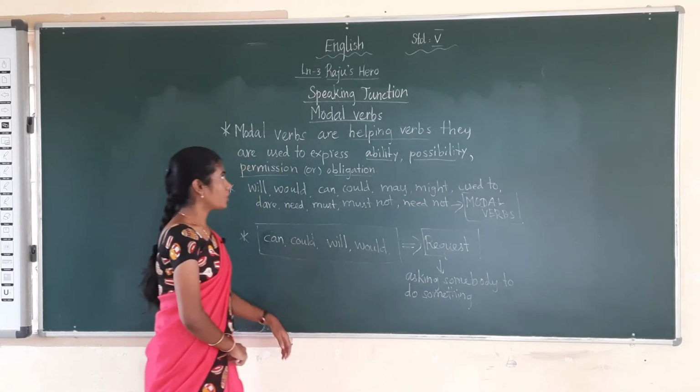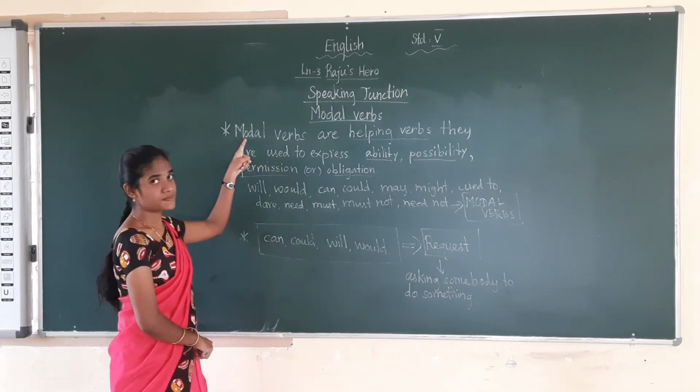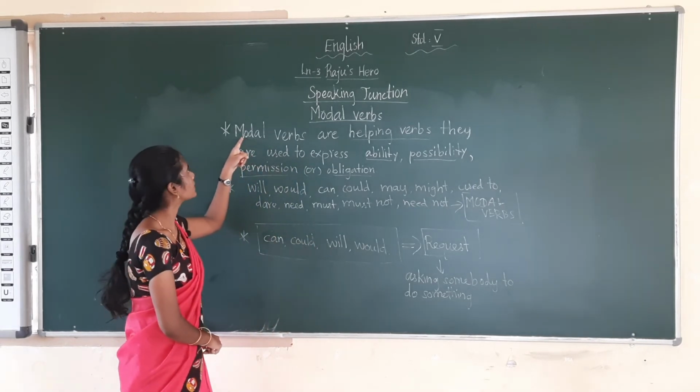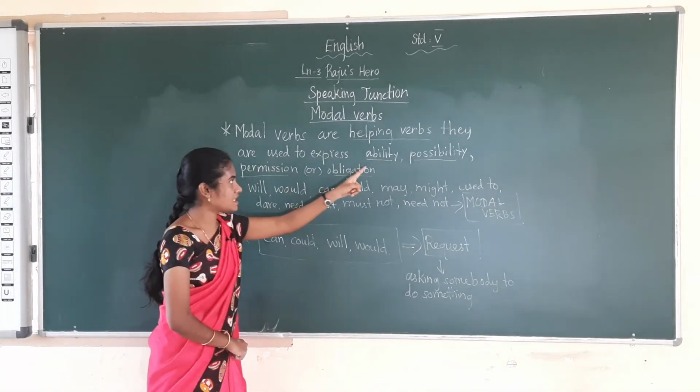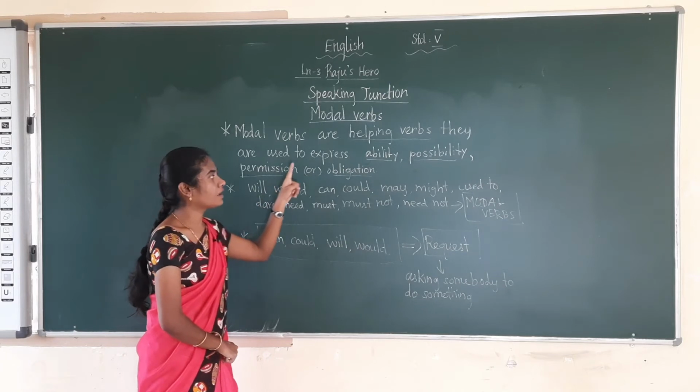So first, what we have seen is the definition of modal verbs. Modal verbs are helping verbs. They are used to express ability, possibility, permission or obligation.